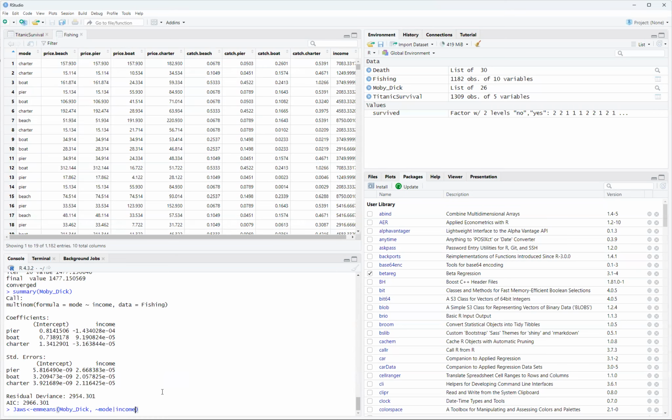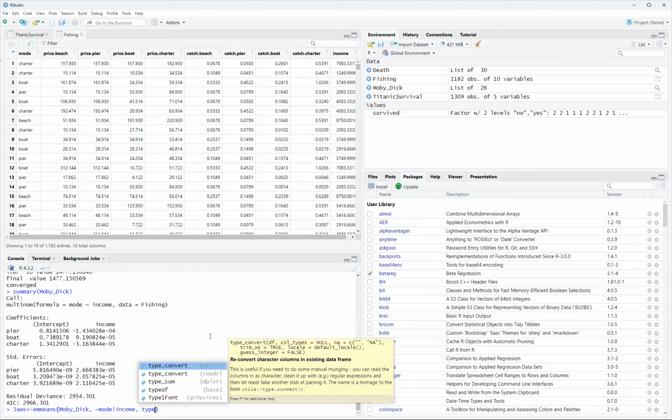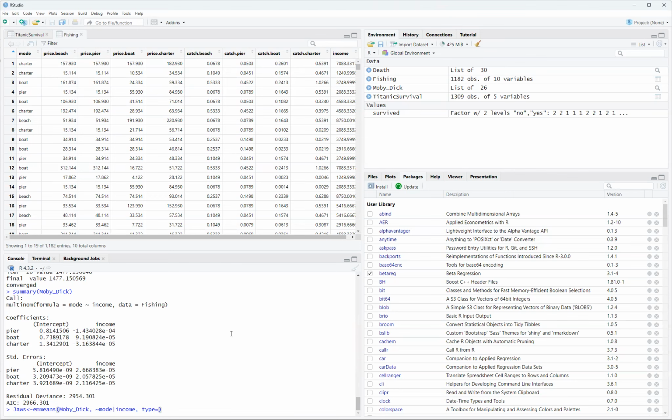The multinomial model is pretty interesting. It's a little more complex because you're dealing with all these different attributes of the mode variable, which are all multinomial. Remember, they're not ordinal. So you've got to do that. And then you put type response. So what we basically want is type equals, and then just response. Now, what happens if you don't do that? I don't know, but that's the way I was taught. Well, I found it, and that's very important.